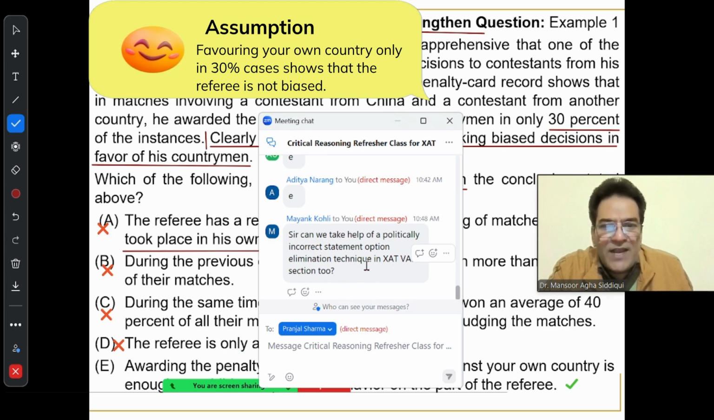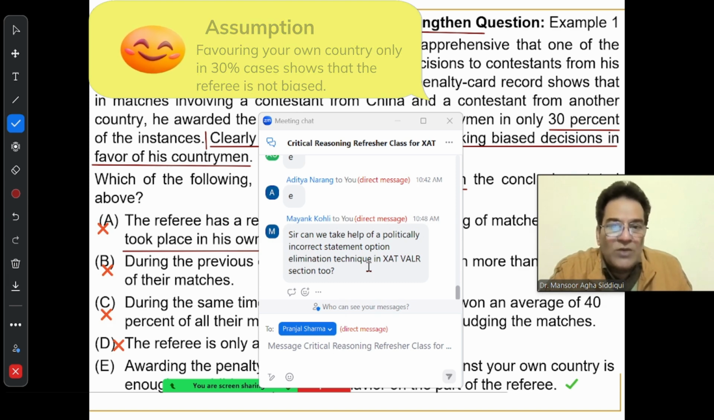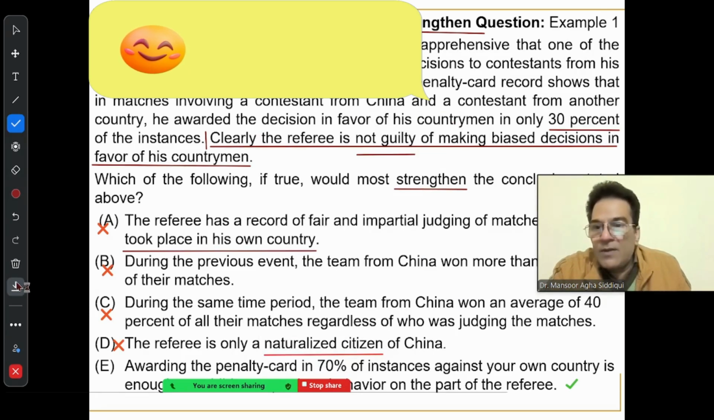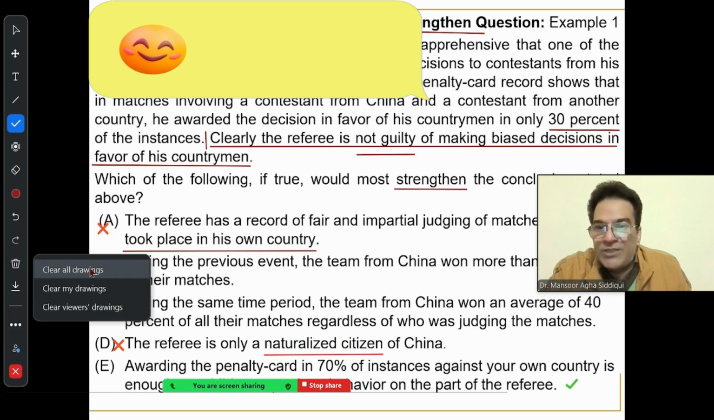In case of that VARC section, yes, we can go in for taking help for politically incorrect statements. But remember, that is the second line of attack, not the first line. First, you'll try to solve it. If you get stuck with two, three answer choices which look equally good to you, or if you are stuck with a question where you simply cannot find the answer and you still want to do the question, then you can take help of politically correct and incorrect language. Let's move to the next question.